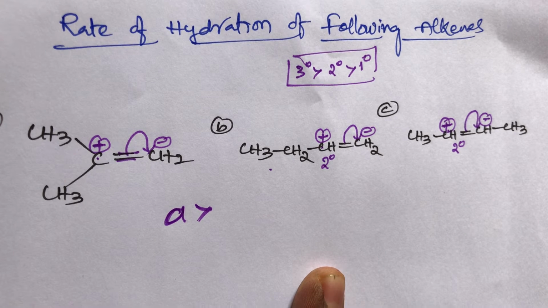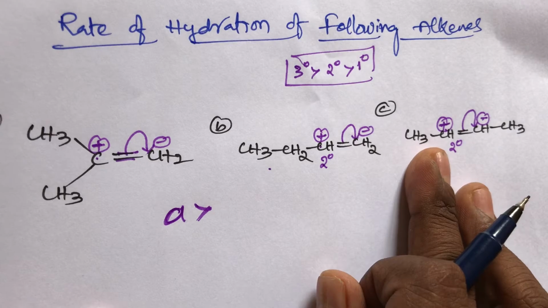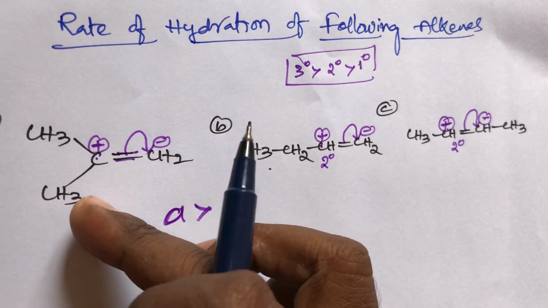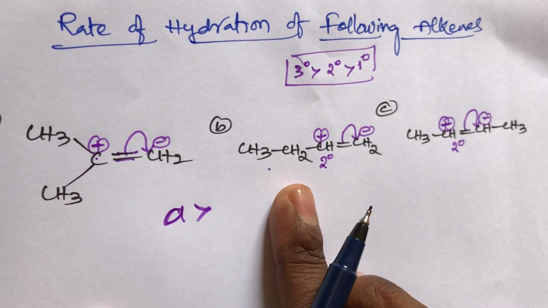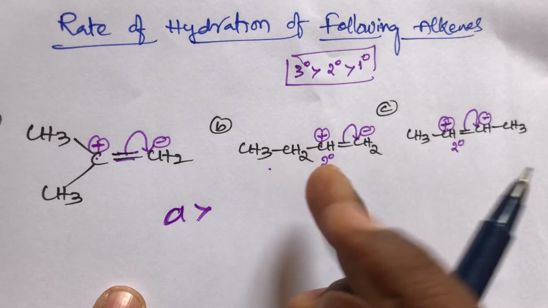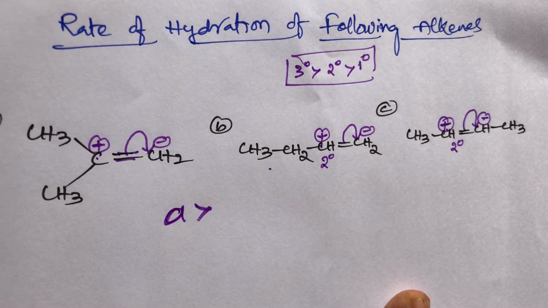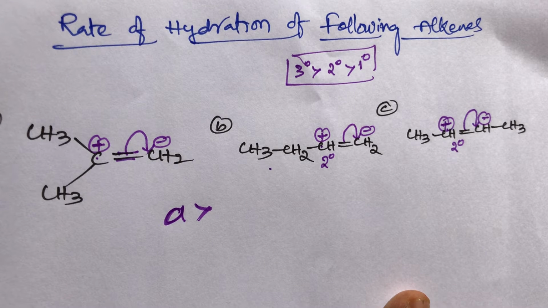Find out the stability of the alkene. Out of these two, which one is less stable and which one is more stable? If the carbocation is not considered, find out the stability of the alkene. Out of compounds B and C, which one is more stable and which one is least stable? How do we find the stability of an alkene, student? The stability depends on the number of alpha hydrogens.